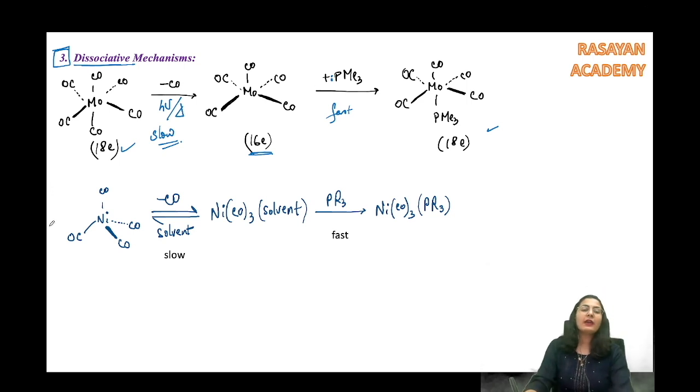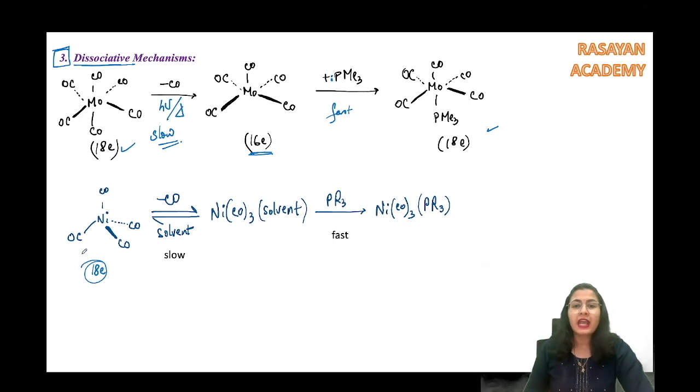The same is going to happen for this nickel tetracarbonyl over here because even though it is tetrahedral, it is following the 18 electron rule. So for those that follow the 18 electron rule, and where alpha migratory insertion, hapticity change, all of these side things are not possible, you have to go by the dissociative mechanism only.